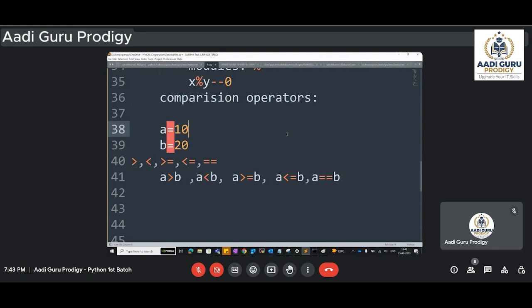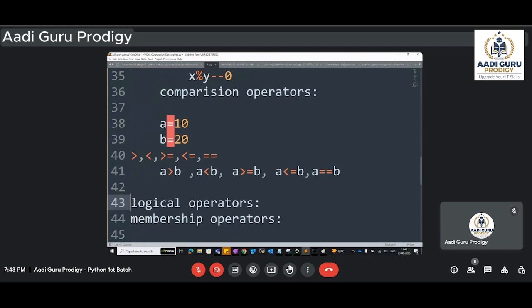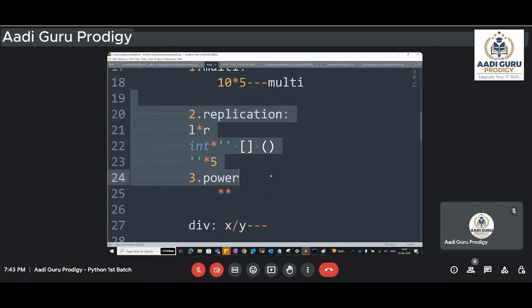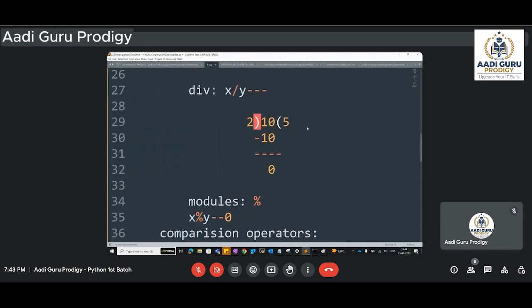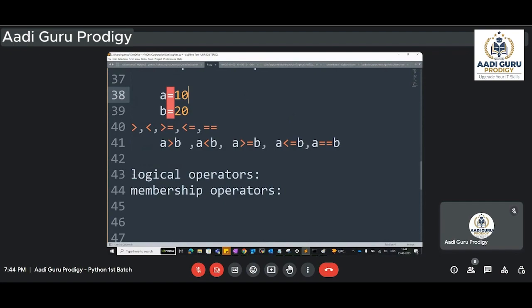Clear, sir. Yeah. Okay. I think we can stop at this particular point. So tomorrow we'll discuss the rest two operators. One is logical operators, and then we have membership operators. So we have discussed the two operators today, that is arithmetic operator and comparison operator. In the next session,